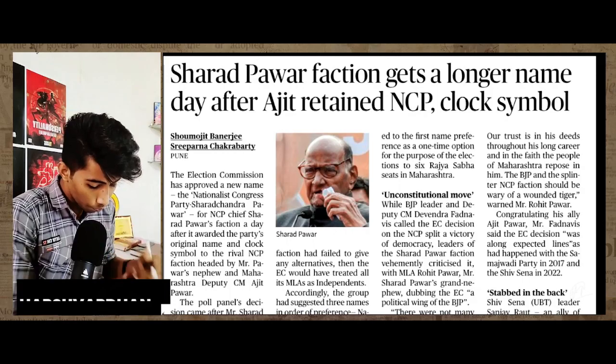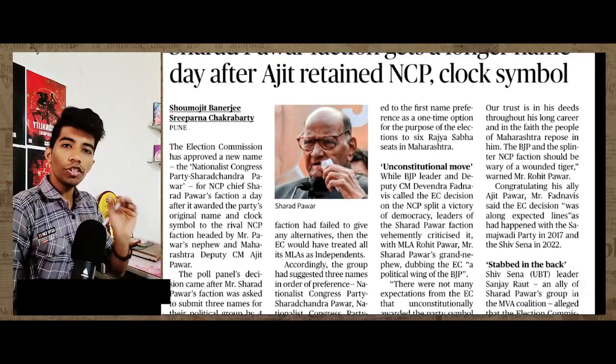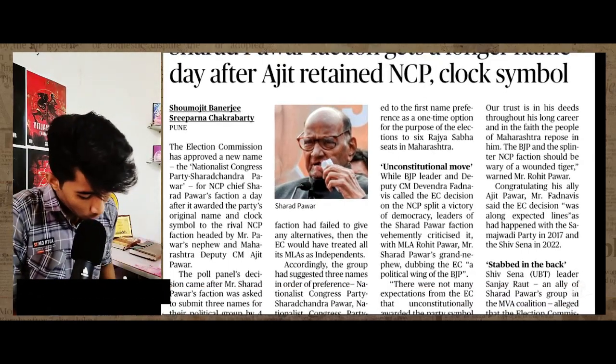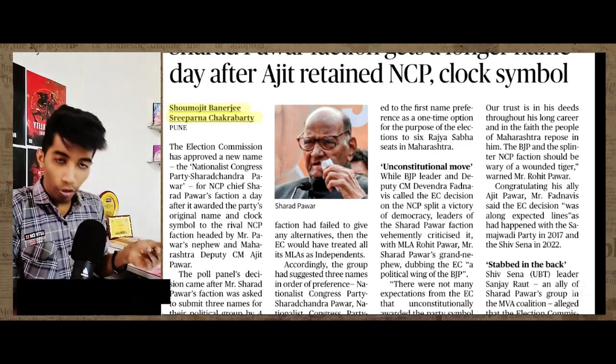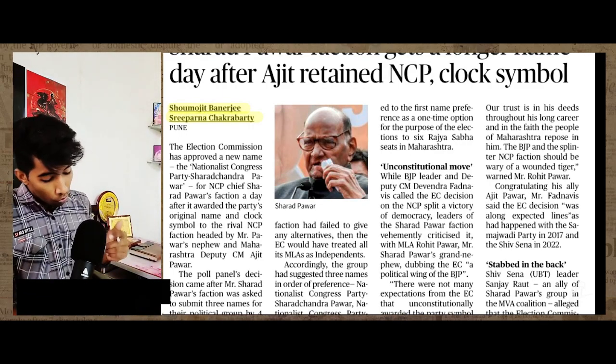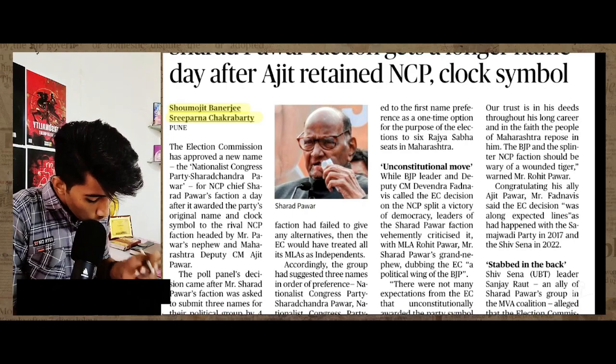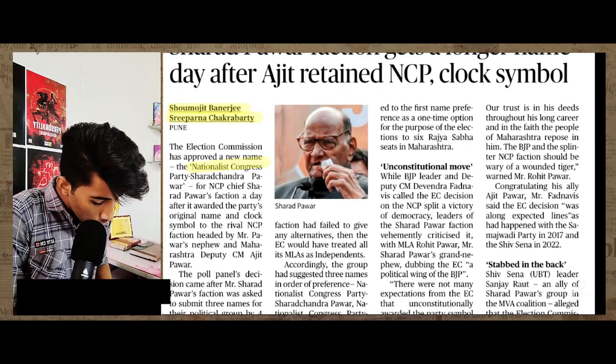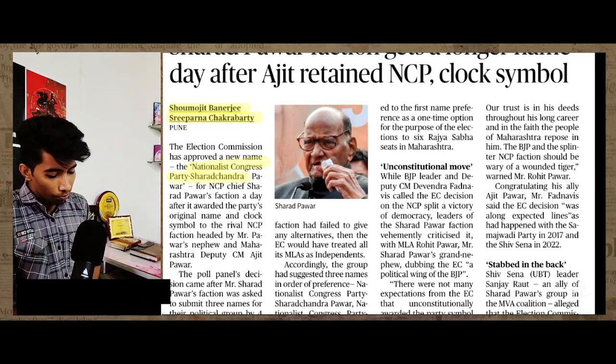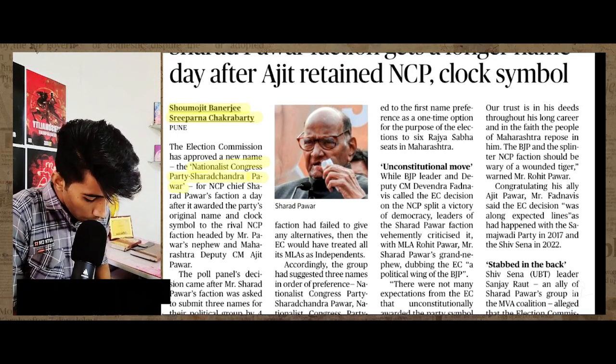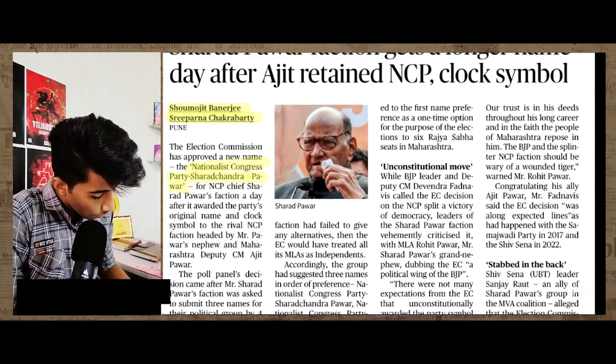So this news is coming from Pune, and you can read the name of the reporter who is reporting this news. The Election Commission had approved a new name, Nationalist Congress Party Sharad Chandra Pawar. This is the name. Okay, so it's an important headline.